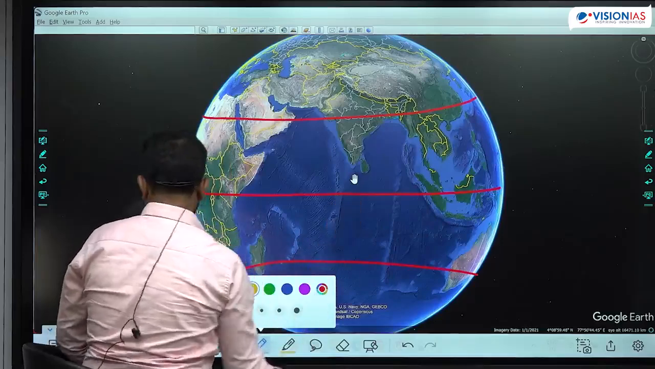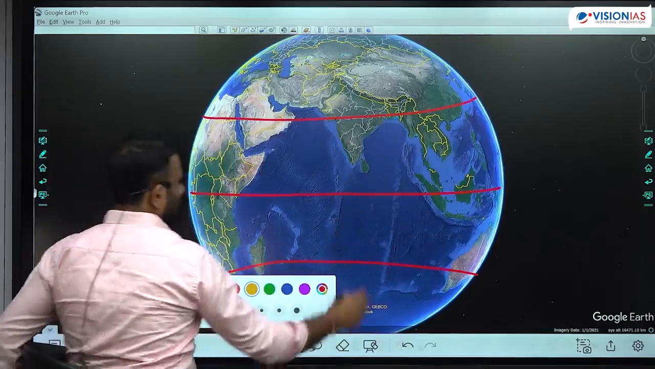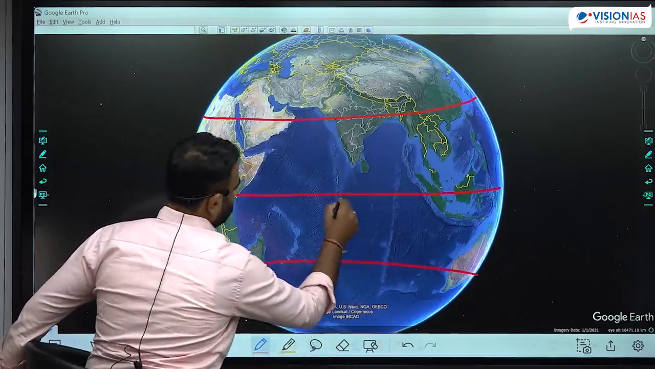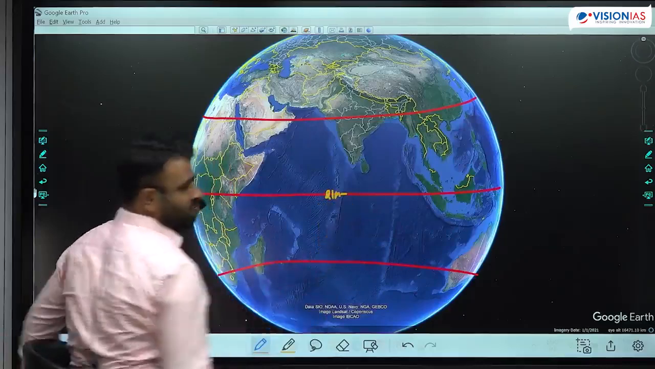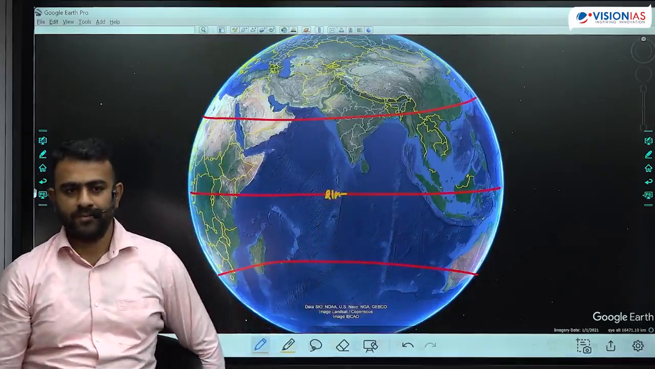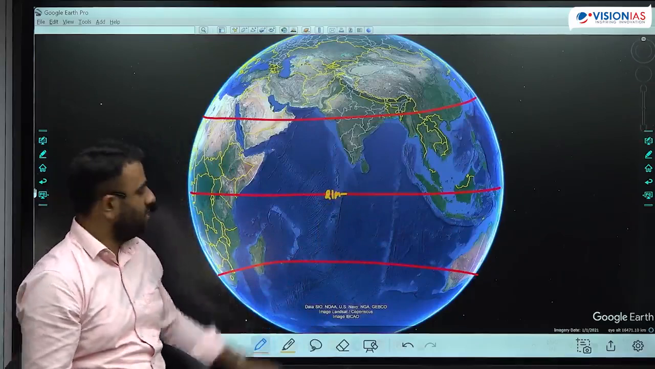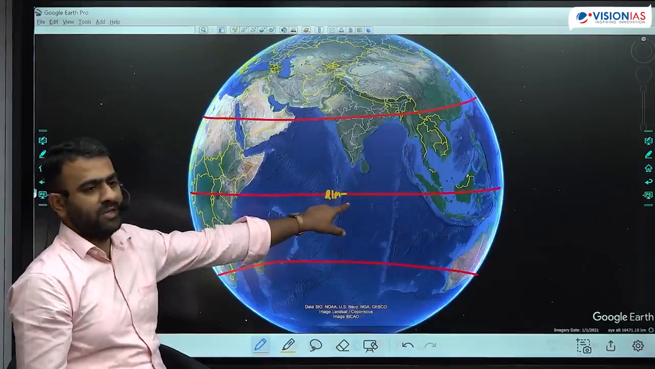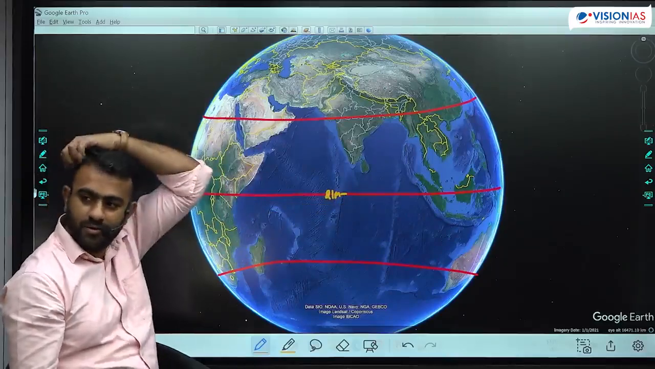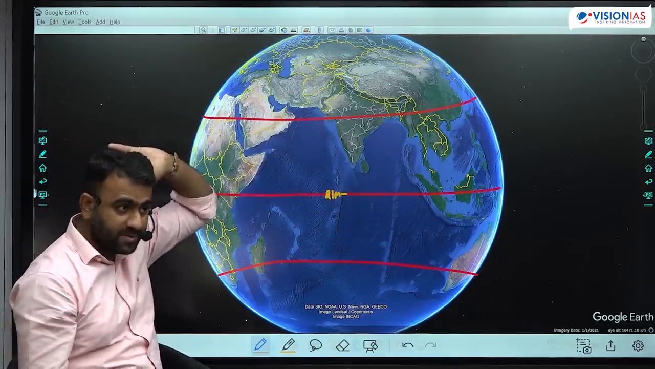The overhead sun is here at the equator on 21st of March. On 21st of March, at the equator, there is overhead sun, let's say in Maldives. In this position, there is no shadow day. Only over there, no other place is experiencing no shadow day.